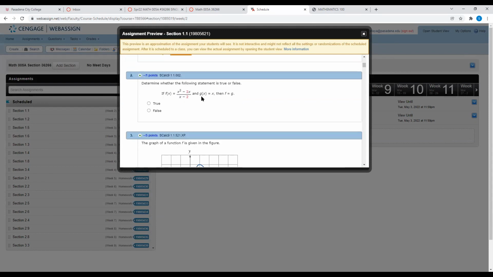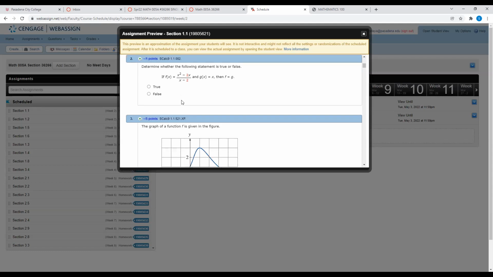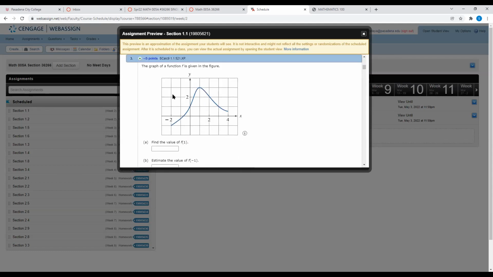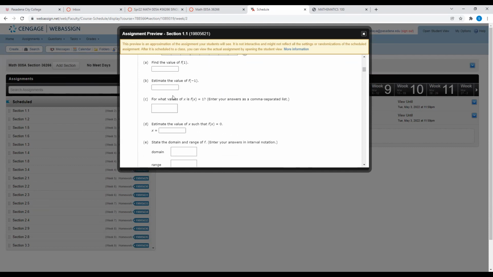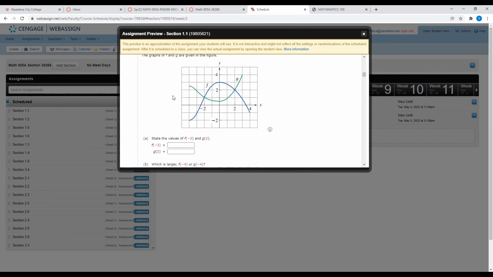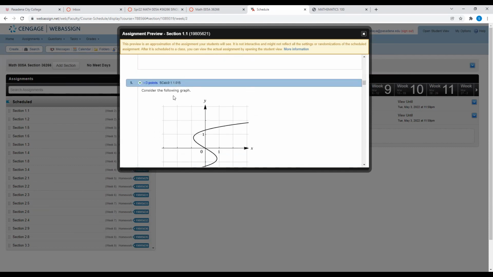Here's problem number 2. You can see that there's no place to write. So you need to do all the work on a separate notebook, so that if you get stuck or have questions for me, you can tell me this is section 1.1, problem number 2, and I can go back inside and read it. Okay. And so this is your homework here. This is the way it's going to be done for the homework.